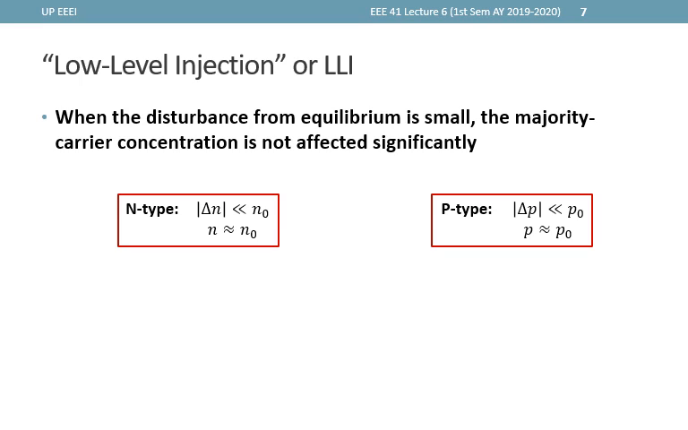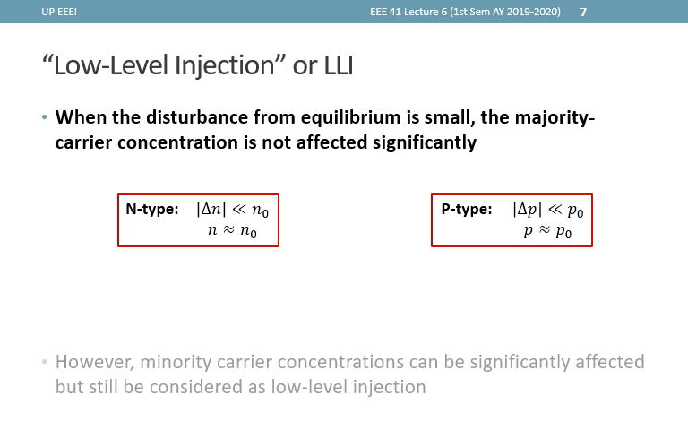These equations can also be translated as N is approximately N naught and P is approximately P naught for N and P-type semiconductors respectively. However, the minority carrier concentration can be significantly affected but still be considered as low-level injection. However, there is also a limit to this, as we have pointed out that the two excess carrier concentrations are related and must be equal.